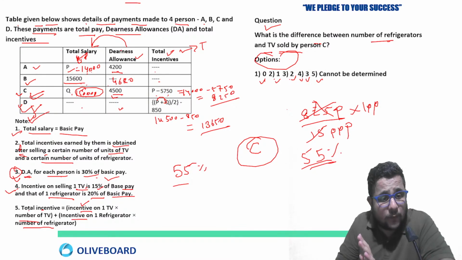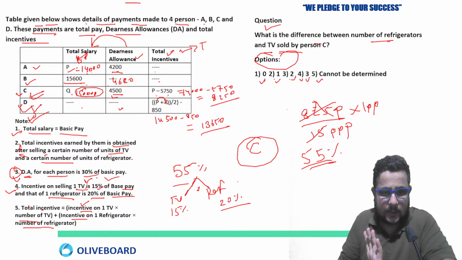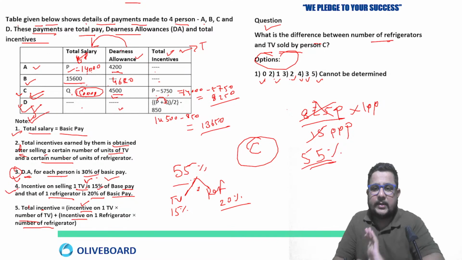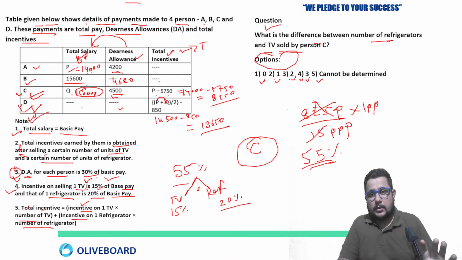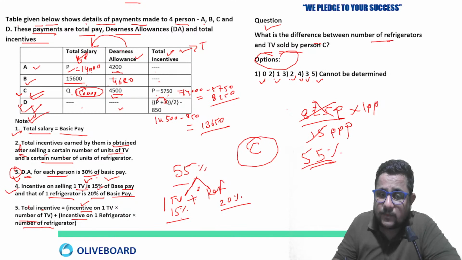And it depends on what? Total incentive. On each TV, 15% per TV. For refrigerator it is 20% per refrigerator. So how many TVs and refrigerators? What is the difference we need to find out here? So what combination will work out? You can see 15%, if one TV plus one refrigerator, it will be 35%.